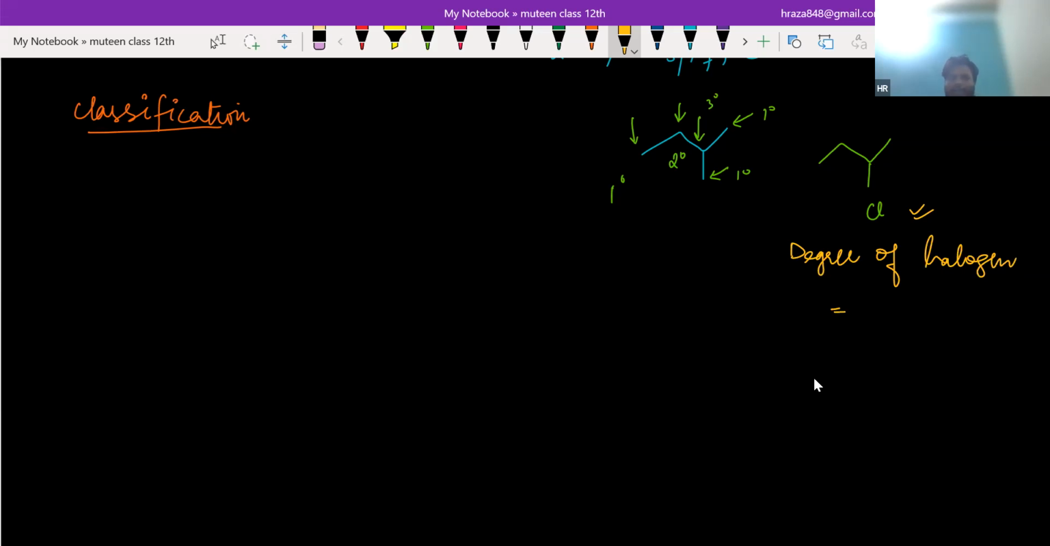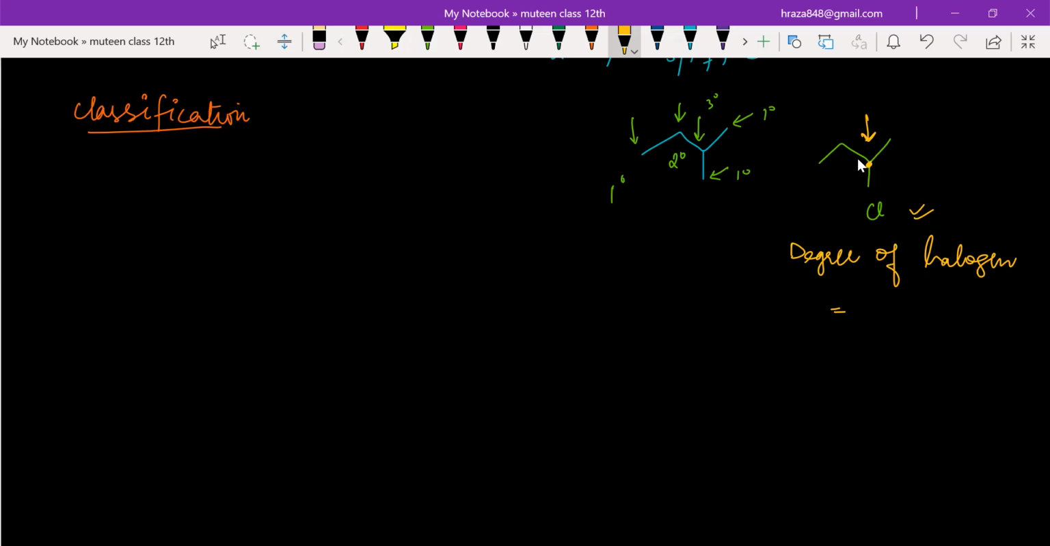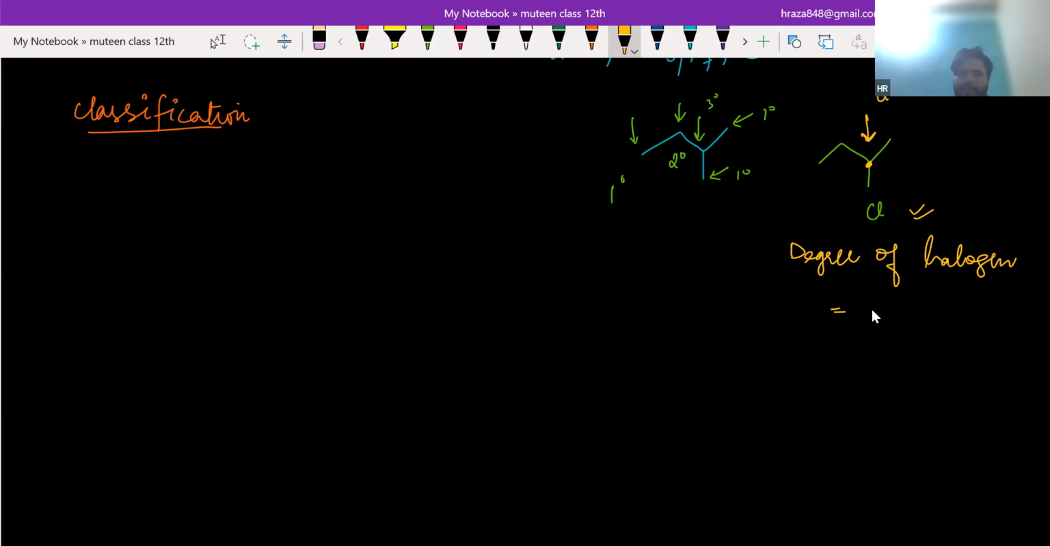The chlorine is attached with the carbon, and the degree of carbon is equal to the degree of halogen. What I want to say is that chlorine is attached to this carbon. Can you tell me the degree of this carbon? It is actually 2 degree. Then the degree of halogen is also 2. That means secondary halogen. Are you getting my point? Okay, sir.